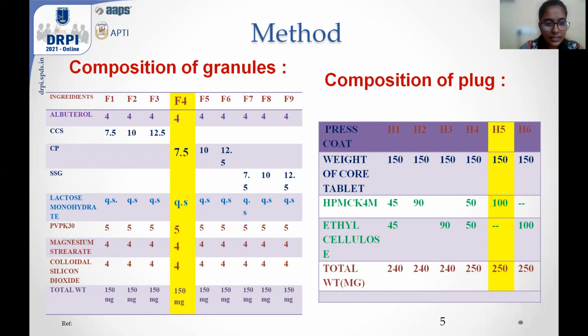The disintegrants are CCS, that is croscarmellose sodium, CP, crospovidone, and SSG, sodium starch glycolate. I varied their quantities and formulated into 9 formulations. Among all these 9 formulations, I found the F4 formulation is the best compromising one with good results.